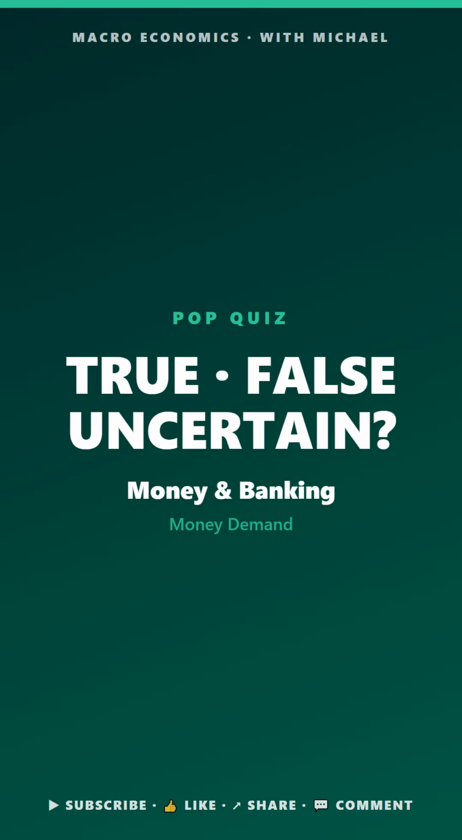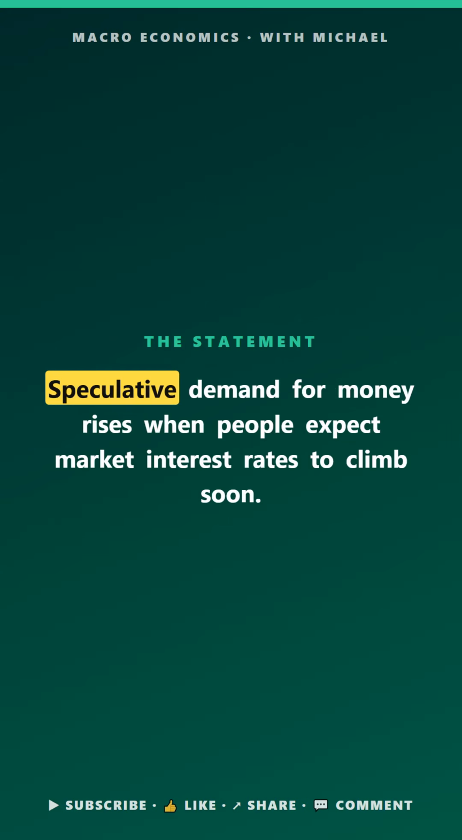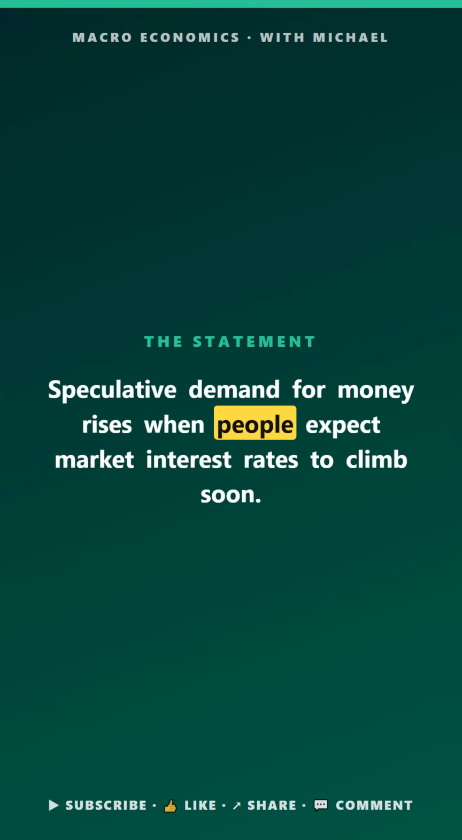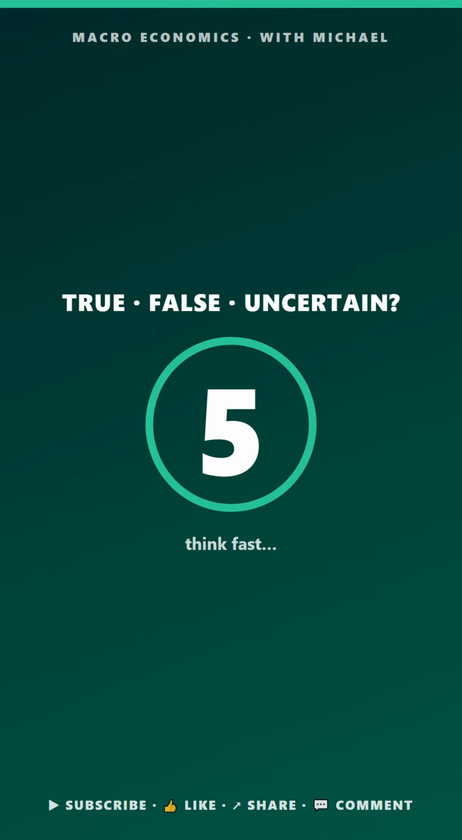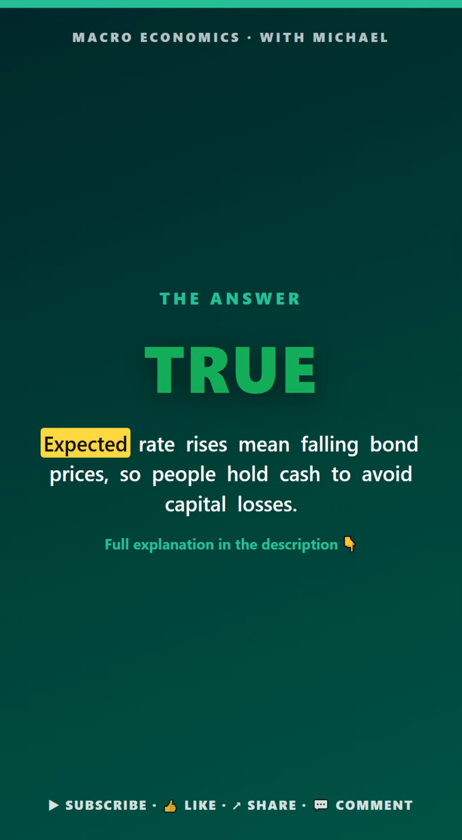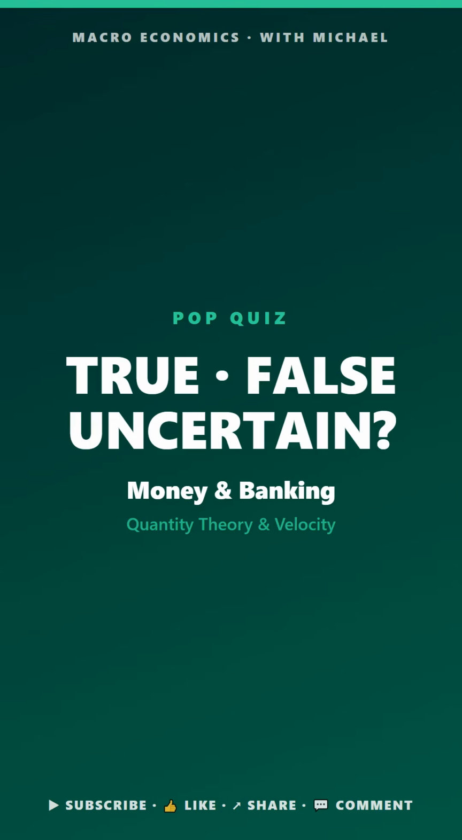Macro pop quiz. Money and banking. True, false, or uncertain. Speculative demand for money rises when people expect market interest rates to climb soon. The answer is true. Expected rate rises mean falling bond prices, so people hold cash to avoid losses.